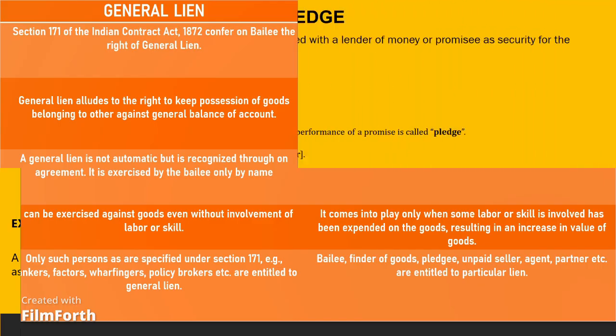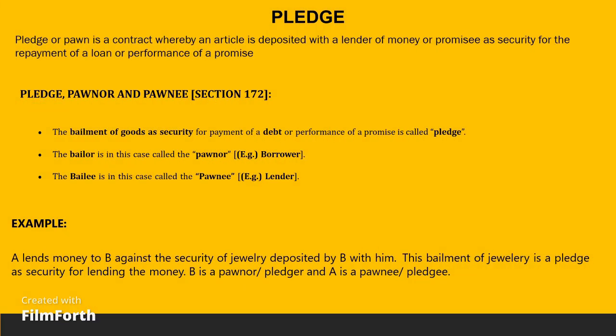For instance, a banker enjoys the right of a general lien on cash, cheques, bills of exchange and securities deposited with him for any amounts due to him. A banker can retain the jewellery given as security for the second loan towards the first loan, which is yet to be repaid. Under the right of general lien, the goods cannot be sold but can only be retained for dues. The right of lien can be waived through a contract.